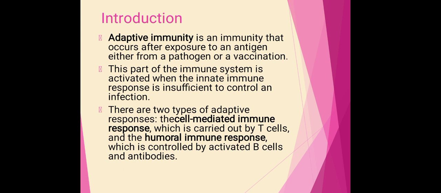Now within the adaptive immune response we observe two basic types: the cell mediated immune response, which is carried out by a specific type of cells, the T lymphocytic cells, and the second one, the humoral immune response. The humoral immune response is also called the antibody mediated immune response, and it is controlled by another type of lymphocytic cells developed within the bone marrow, the B lymphocytic cells, which are responsible for producing the antibodies.